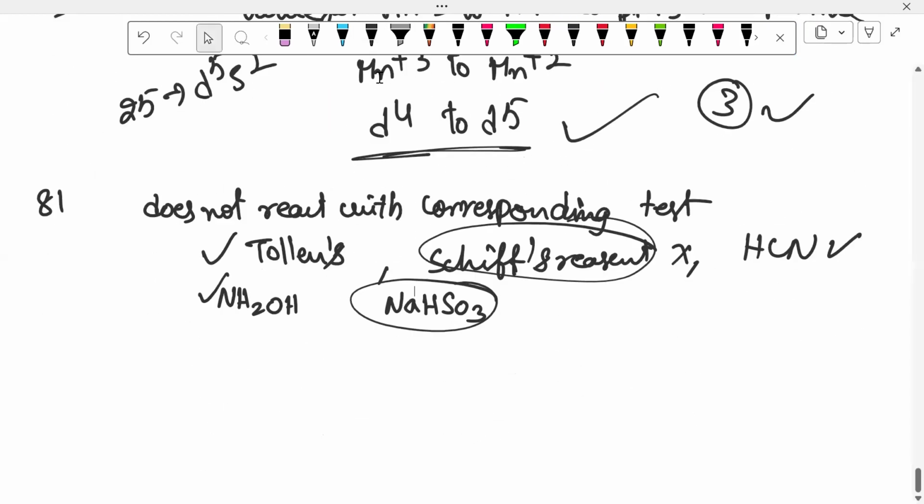Next. 82. Isomerism in coordination compounds. 82. How to proceed? The first one.